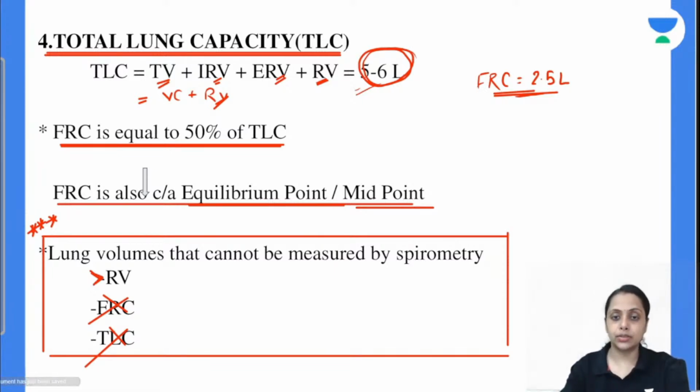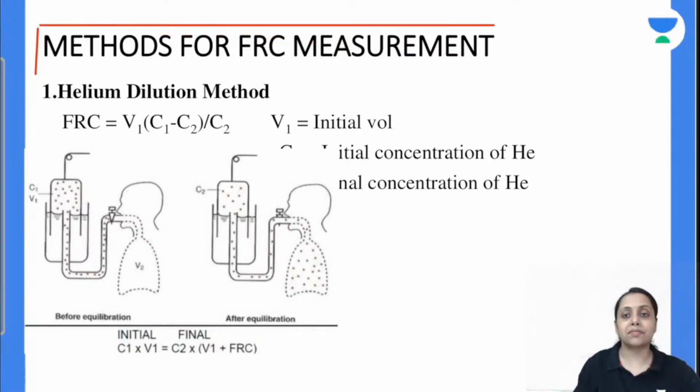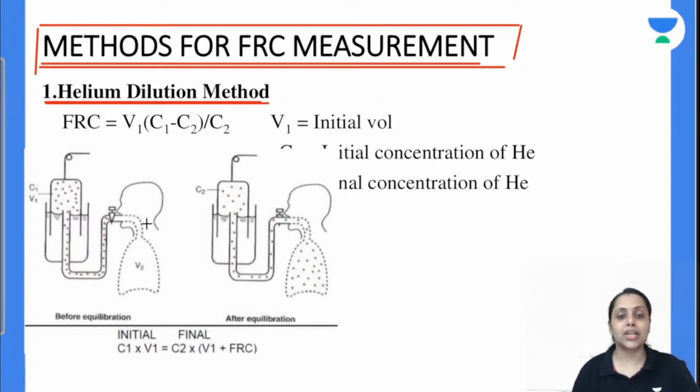So moving further. Now, how is FRC measured? अगर spirometry से हम measure नहीं कर सकते तो there are some alternate methods जिससे हम FRC measure करते होंगे. So there are some methods from which we measure this FRC. First method is helium dilution method. ठीक है, helium dilution method में क्या होता है? A patient is connected to a chamber जिसमें हम known concentration and known volume of helium को add करते हैं and it is connected to the patient's mouth.